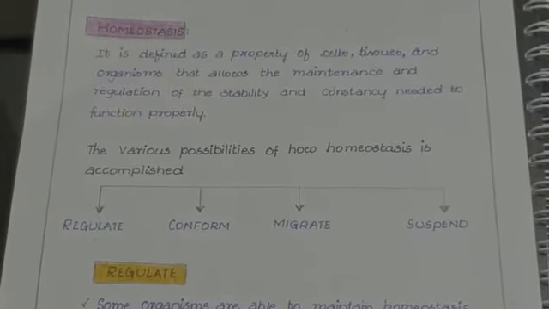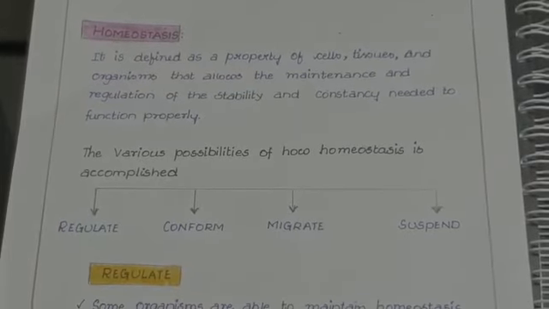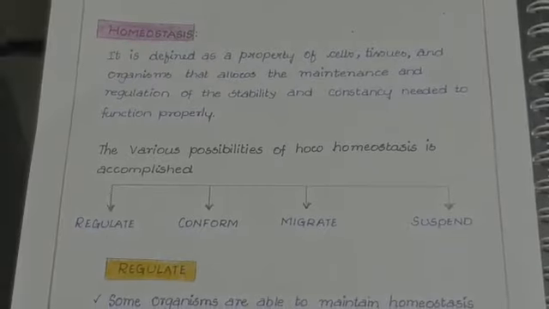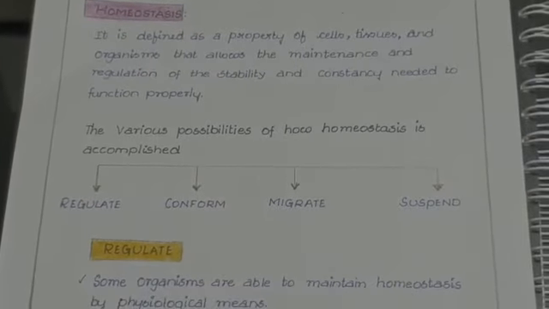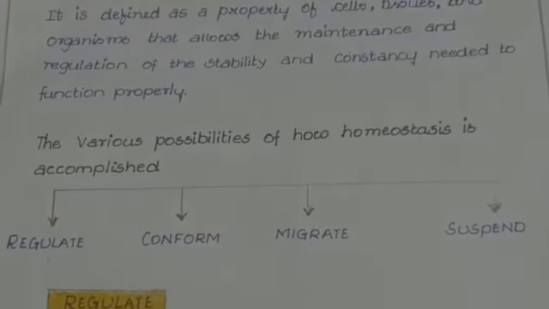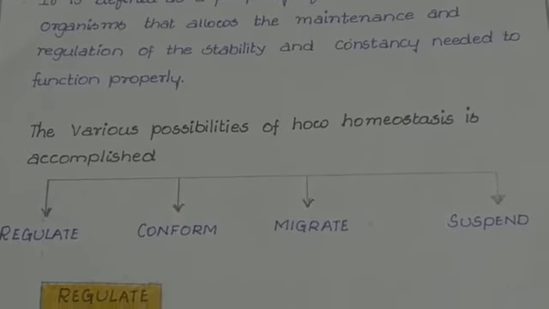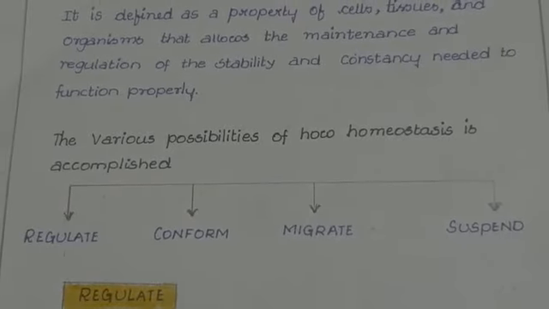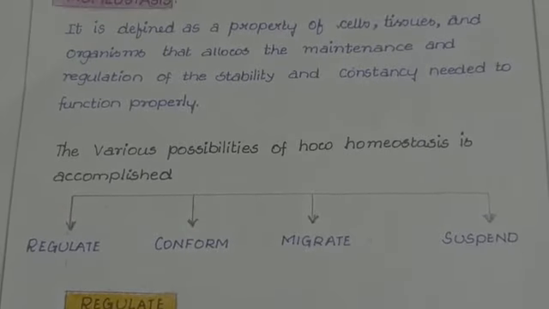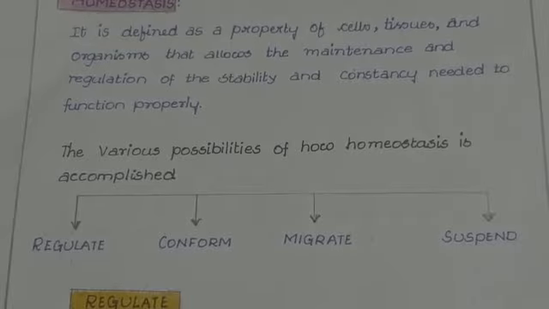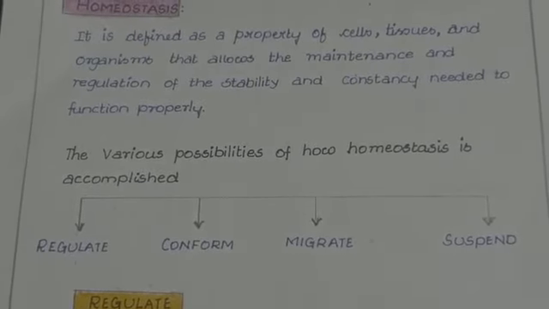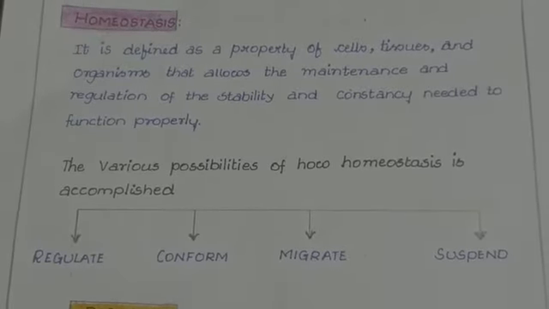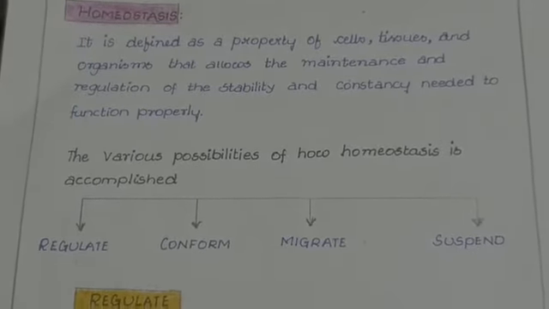Now let us know how homeostasis is achieved. Here we will discuss four possibilities. They are regulate, conform, migrate, and suspend. So let us know these four possibilities of how homeostasis is accomplished.